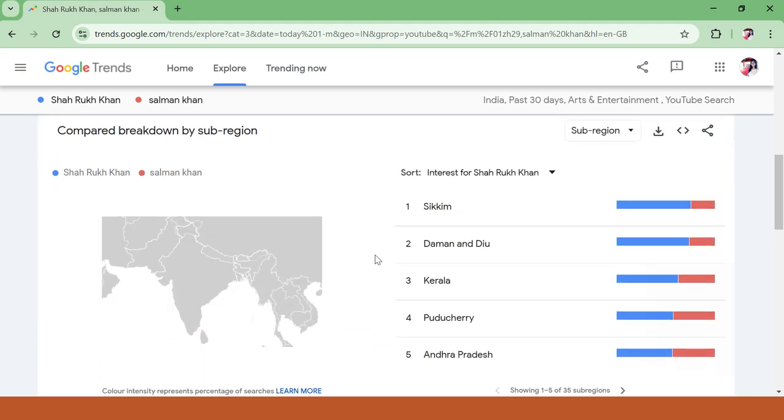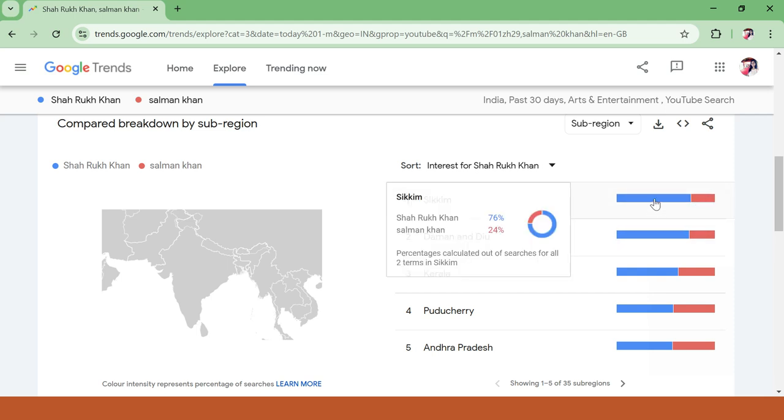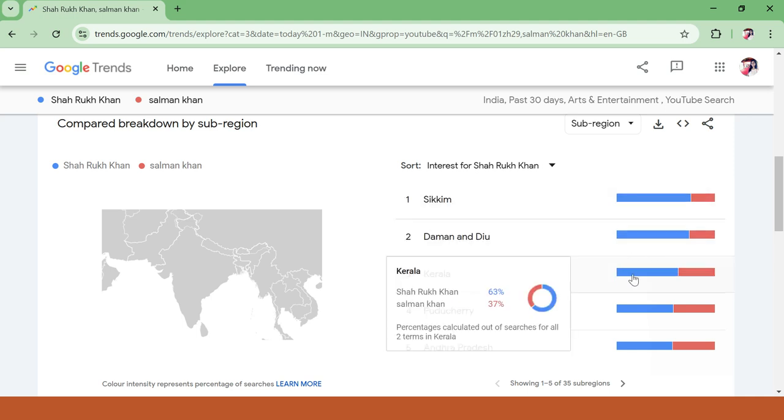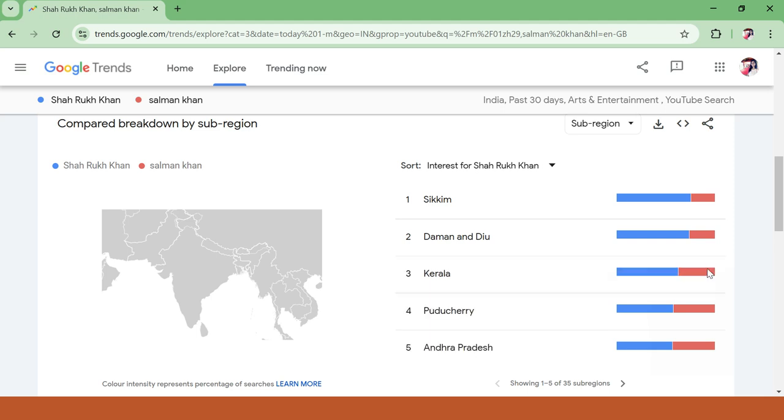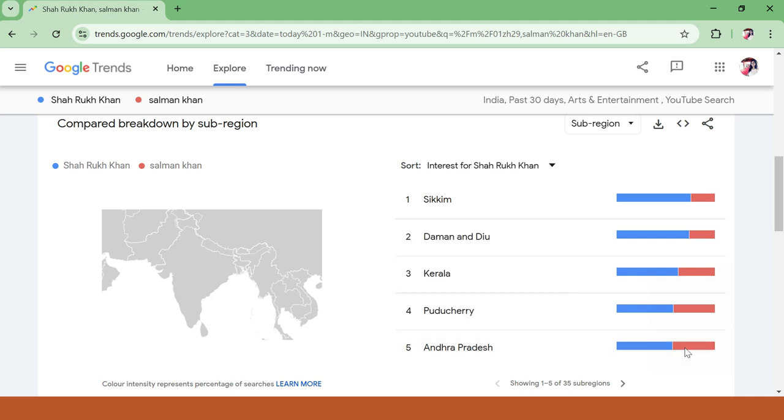Here I will go down and I can see from which places both are searched. Okay, Shah Rukh Khan searches are high in Sikkim compared to Salman Khan. Also in Kerala, Shah Rukh Khan searches are high compared to Salman Khan. In the same way in Andhra Pradesh, I can see the searches are high for Shah Rukh Khan.